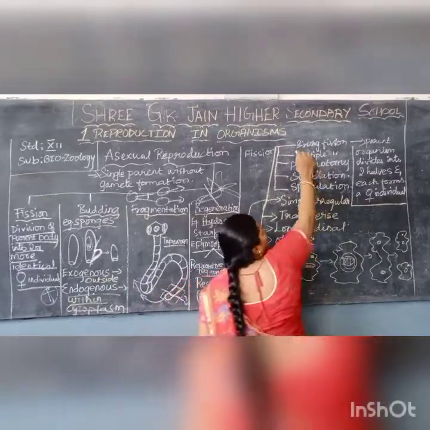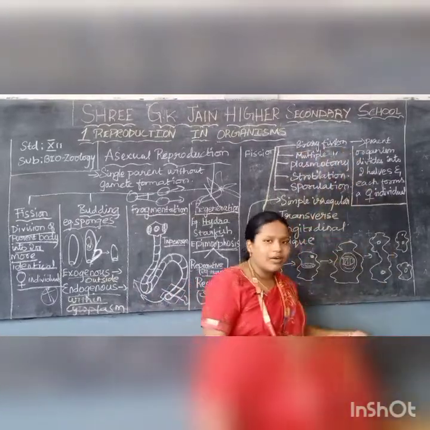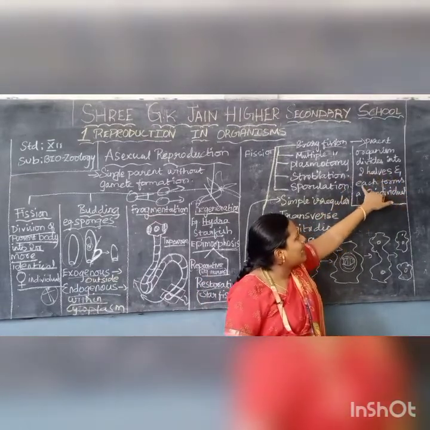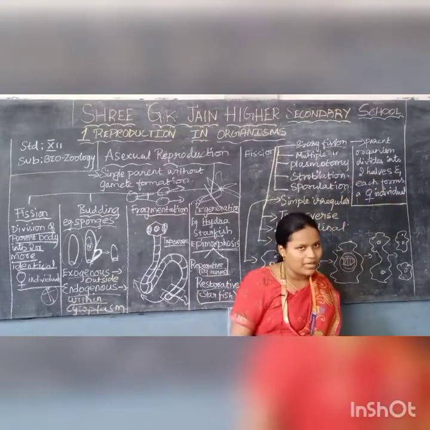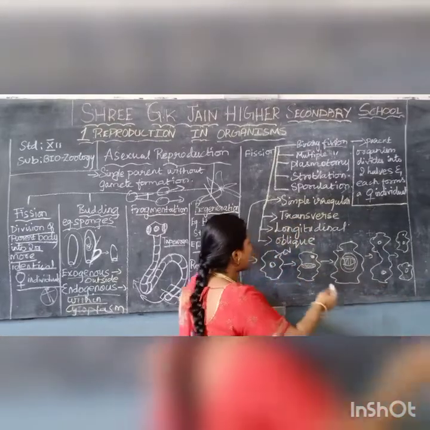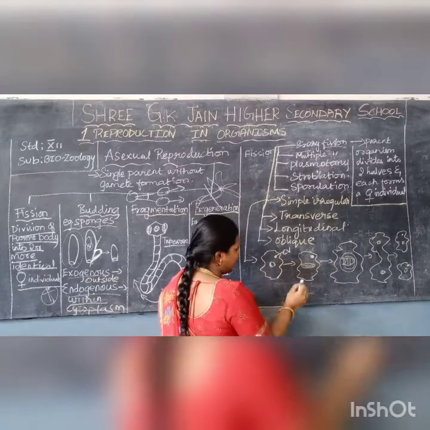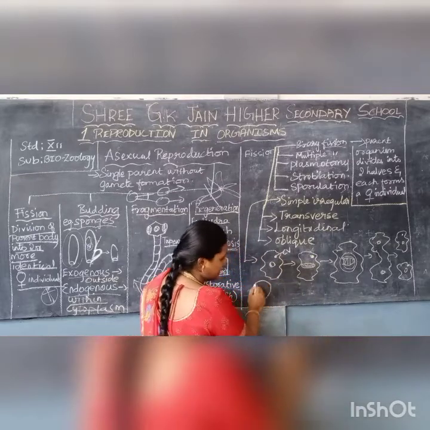First we are going to see binary fission. So what is binary fission? The parent organism divides into 2 halves and each forms a daughter individual. As I have told you, for binary fission, for example, we have a single parent cell.